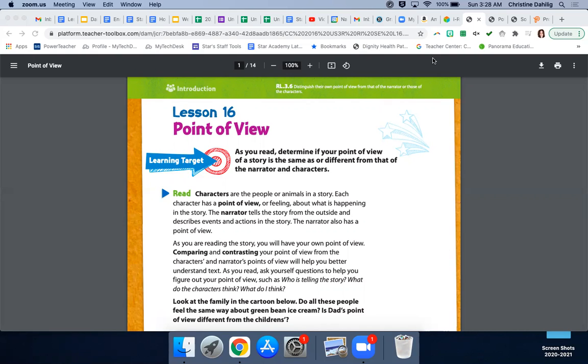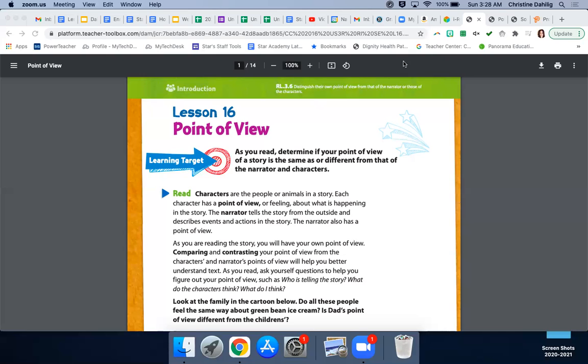So, as we're reading, I'd also like you to think about point of view words like best, worst, like, dislike, and feel, because they provide clues about a character's feelings. And I would also like you to notice what the narrator says and does and thinks, and how he or she describes other characters, and compare that to your own point of view. How is it the same? And how is it different?